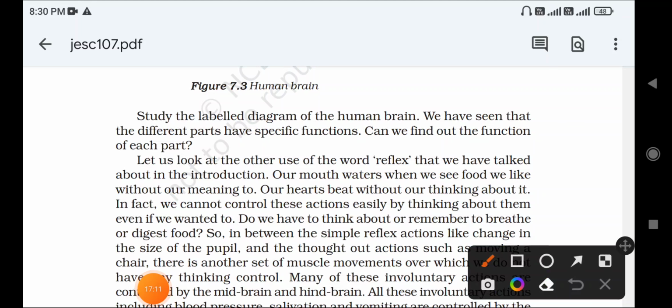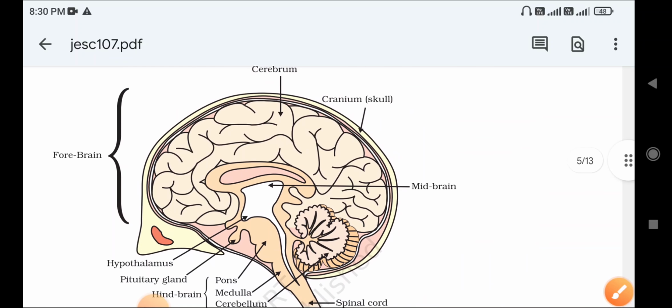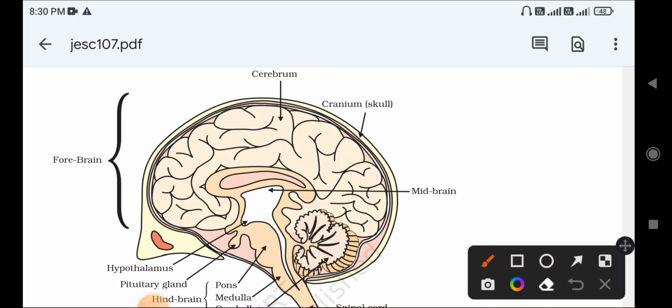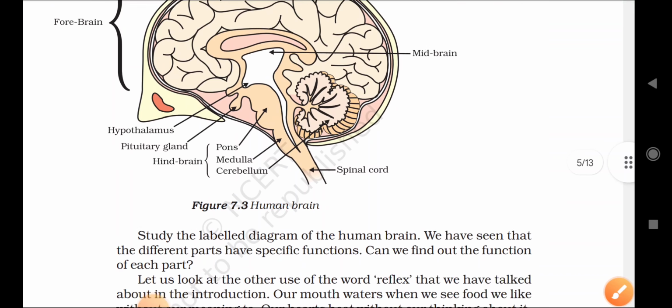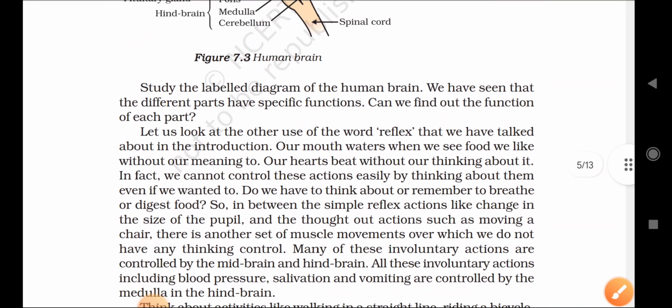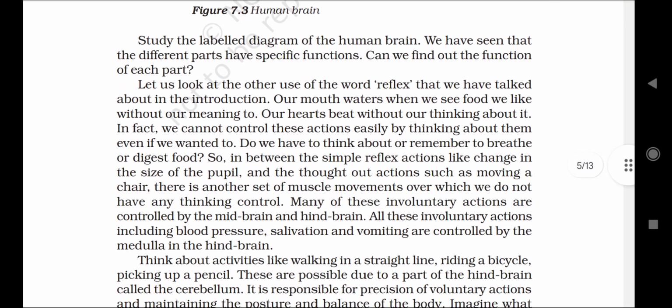Study the labelled diagram of the human brain, and we have seen that the different parts have specialized functions. Can you find out the function of each part? Okay, the brain has different parts, so each part has what? A specific function. So we will study one by one. What is the function of the medulla, forebrain, hindbrain? We will study in detail. Okay, next section.